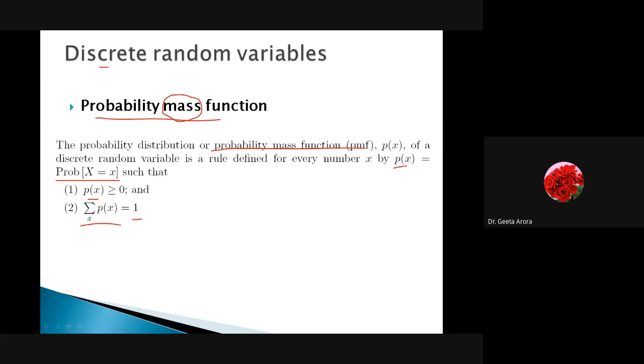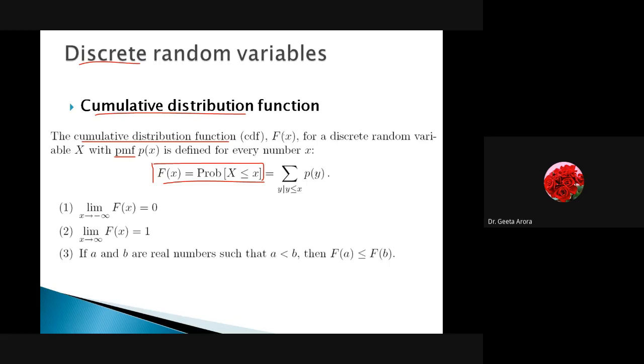For random variable we are going to use R.V., for distribution function D.F., and for probability mass function you could write P.M.F. It's up to you. It depends upon the author, and here the author has used PMF, probability mass function. Correct? So here we have CDF for cumulative distribution function, and the definition says Fx is equal to the probability of capital X less than or equal to x. The properties are still the same. We have already learned them. Here we are just revising them for the discrete random variable under the name cumulative distribution function.